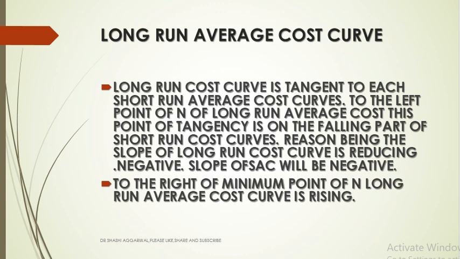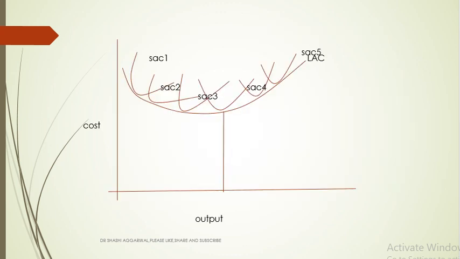To the right of the minimum point of n, the long run average cost curve is rising. Again I will explain this. This is n point. This short run average cost curve's minimum point is tangent to the minimum point of the long run average cost curve. So this is the left part and this is the right part. Here it has negative slope and the long run average cost curve is falling, and the short run average cost curve is also falling. So its falling part will be tangent to it, and on the right it has a positive slope, so its rising part will be tangent to the long run average cost.